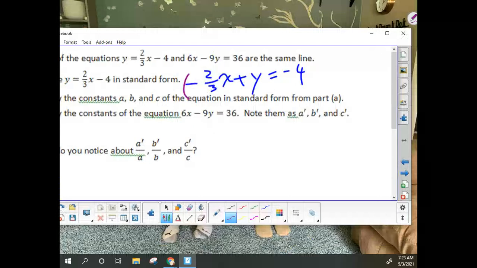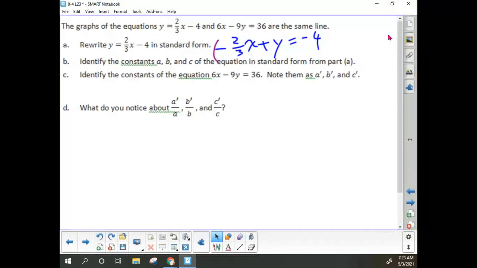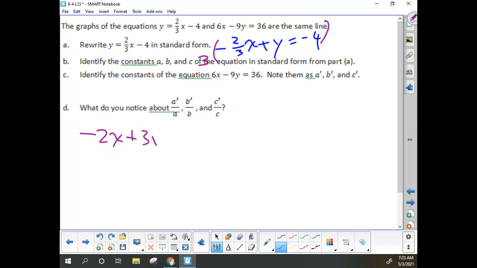And I get to record this for posterity. So when I do that, I get negative 2x plus 3y equals negative 12.